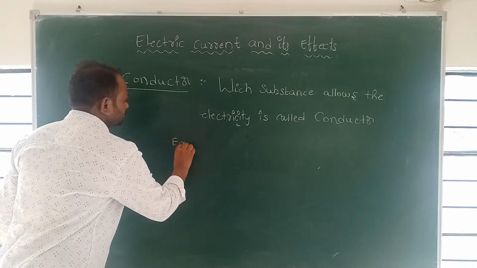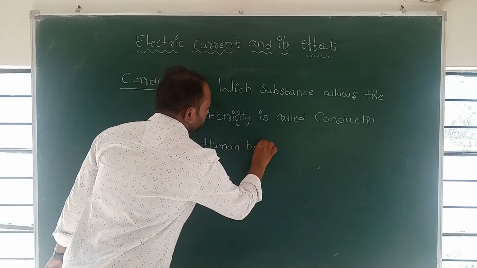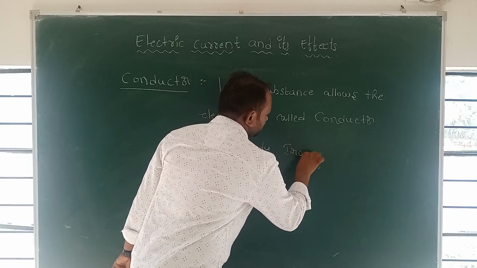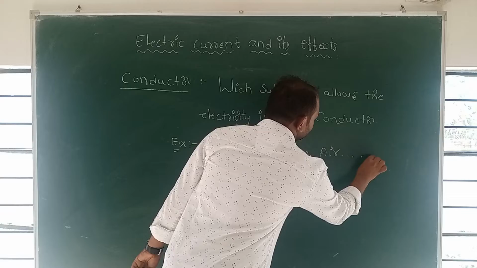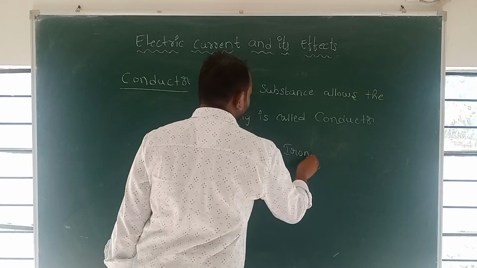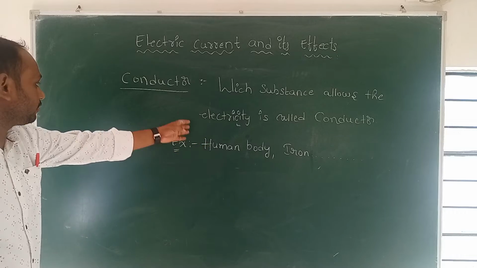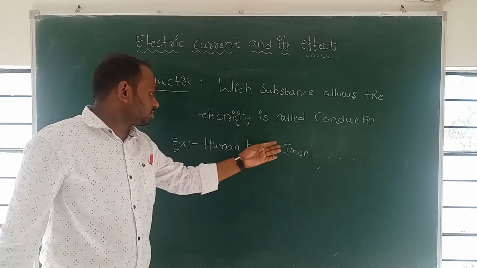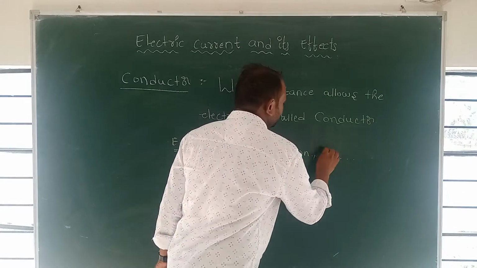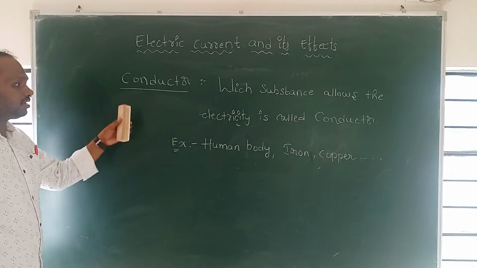So examples are human body, iron, air. Sorry, not air. Human body, iron, copper, and like this, all these are examples of the conductors. Which substance allows the electricity is called the conductor.